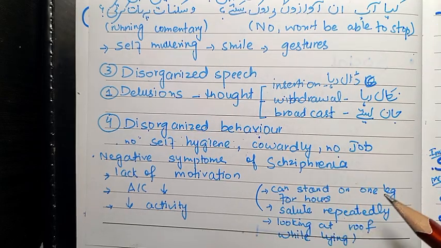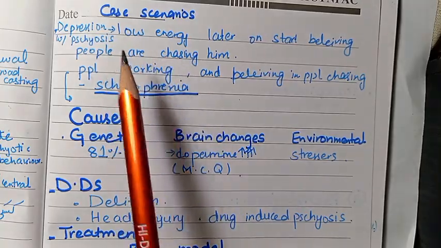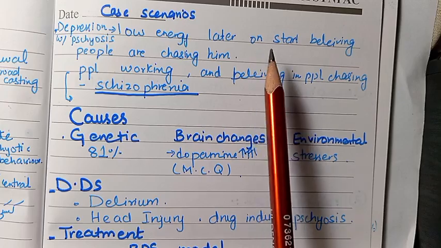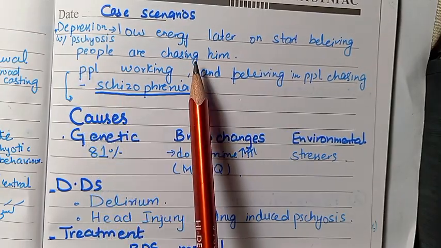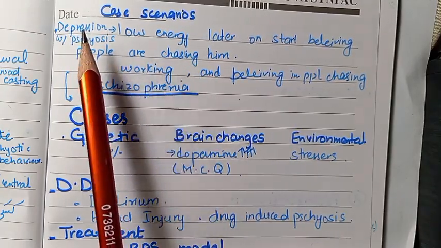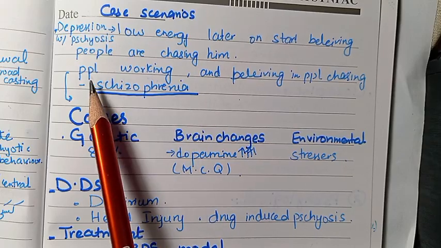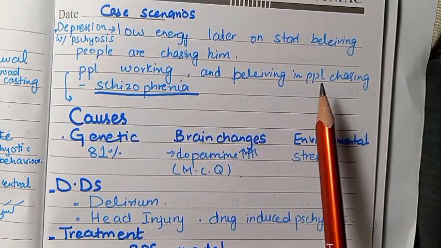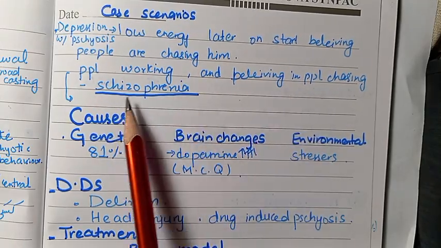A person with schizophrenia can stand on one leg for hours, can salute repeatedly, can keep looking at the roof for hours while lying down. Here's a case scenario. A person with low energy later on starts believing that people are chasing him. He is actually suffering from depression with psychosis. And a person working normally and believing in people chasing him is actually having schizophrenia.